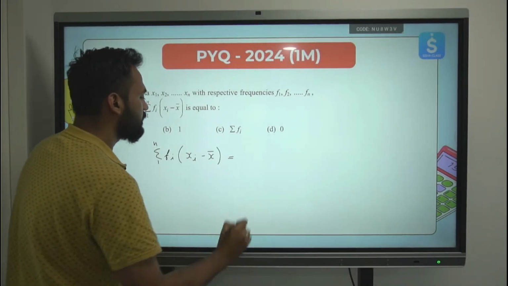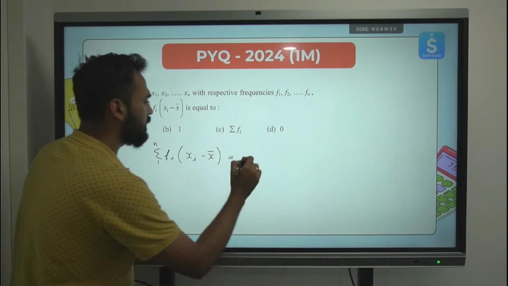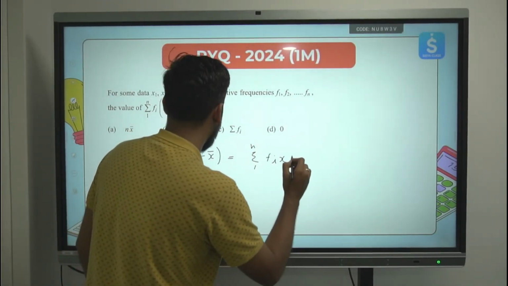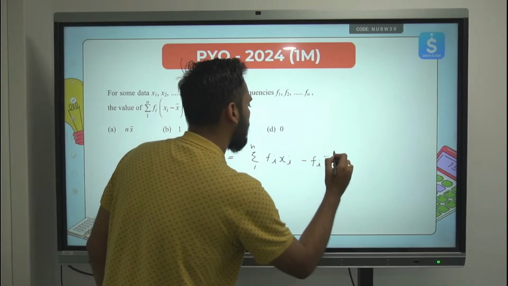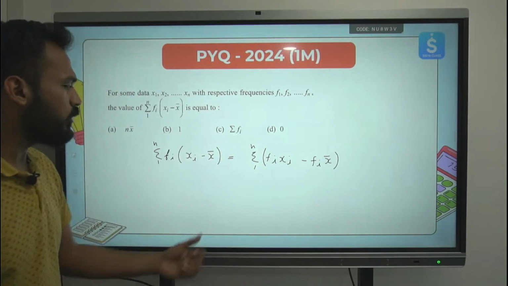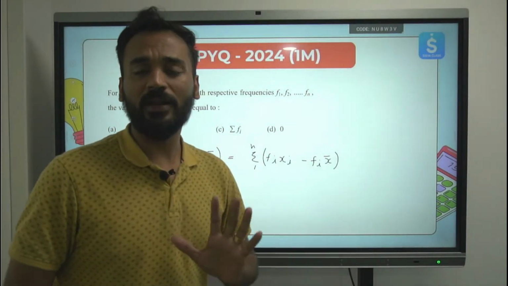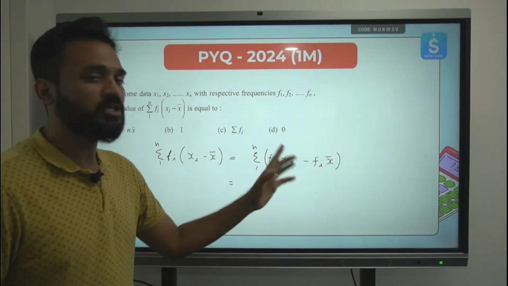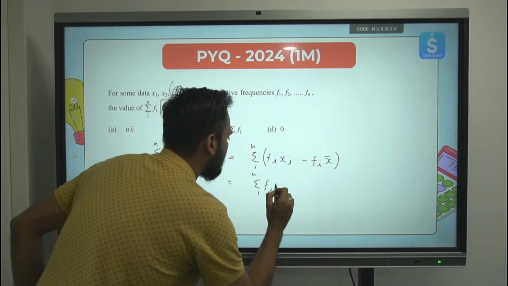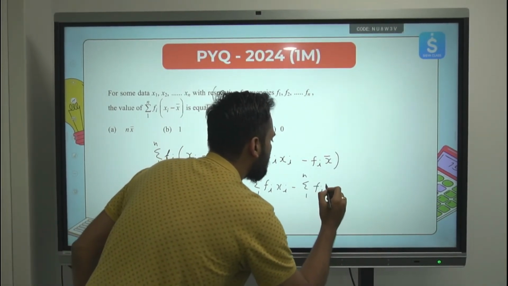If I solve this, I can distribute fi and multiply with xi and x bar separately. So let me multiply it. Summation 1 to n of fi xi minus fi multiplied by x bar. Till here everyone is with me? This we can do very easily. Now summation is distributive over addition or subtraction. We can distribute the summation over addition or subtraction. So summation 1 to n fi xi minus summation 1 to n fi multiplied by x bar.